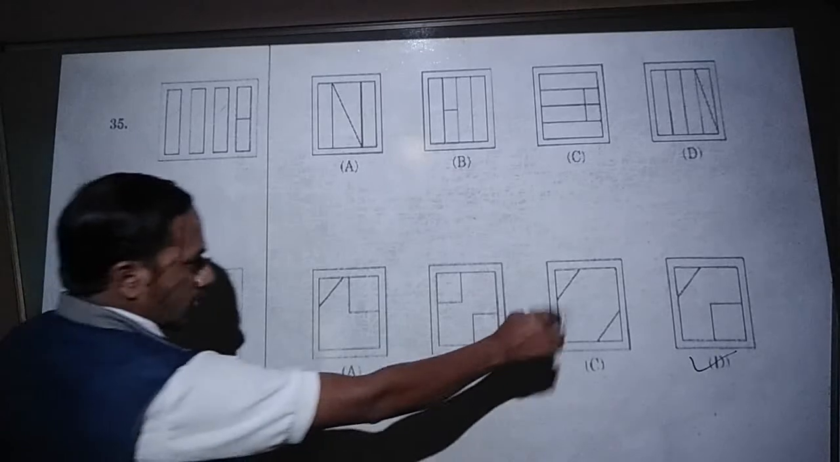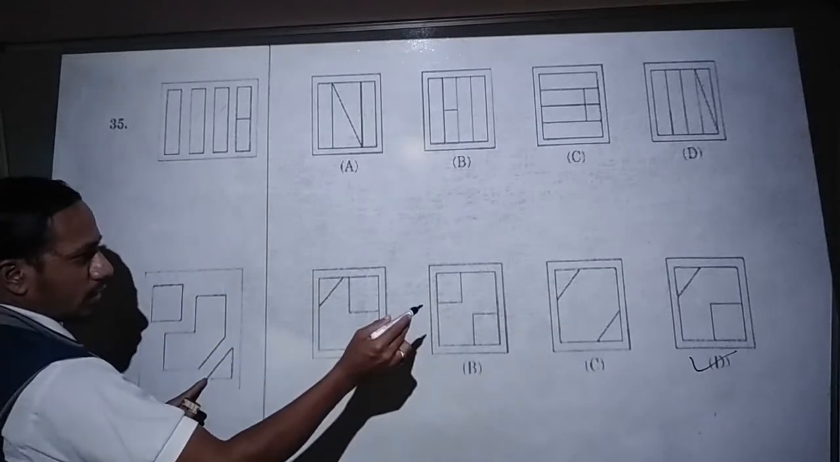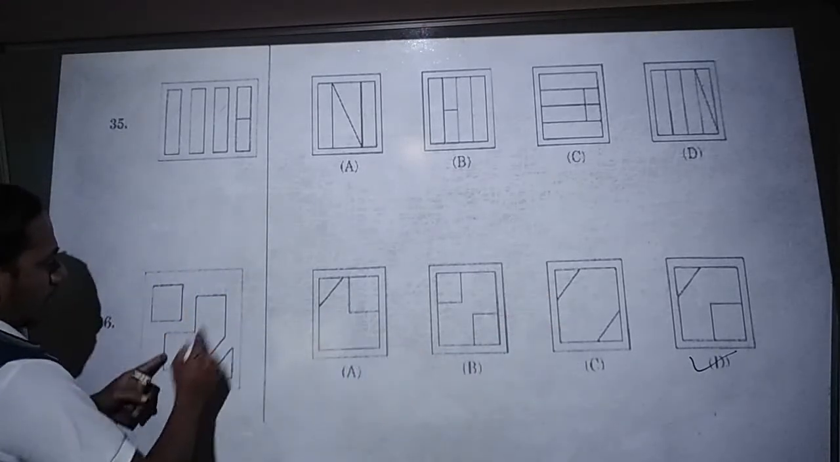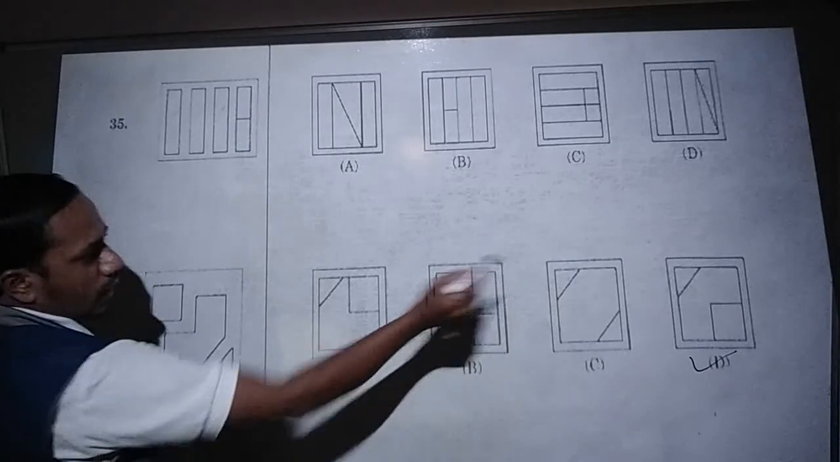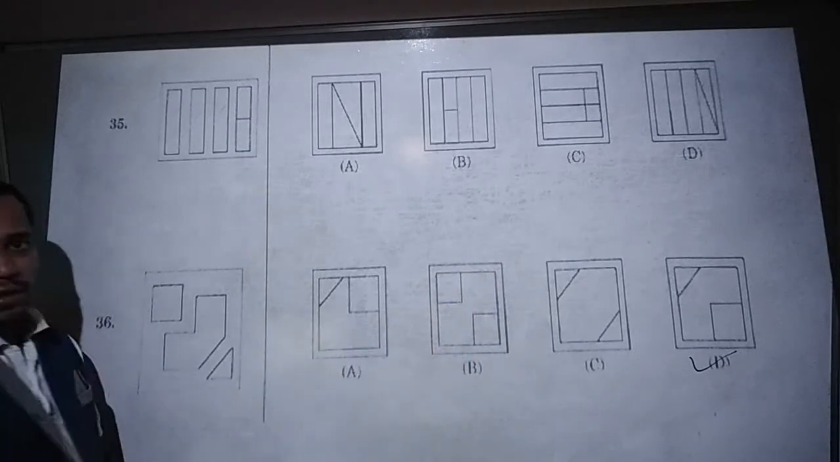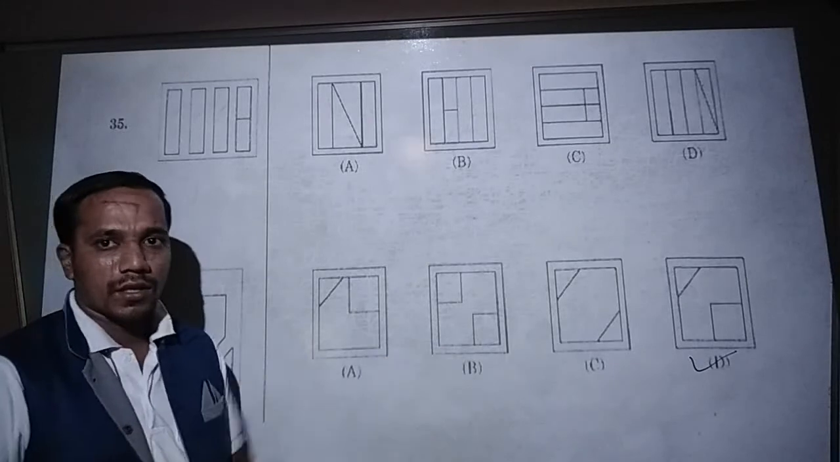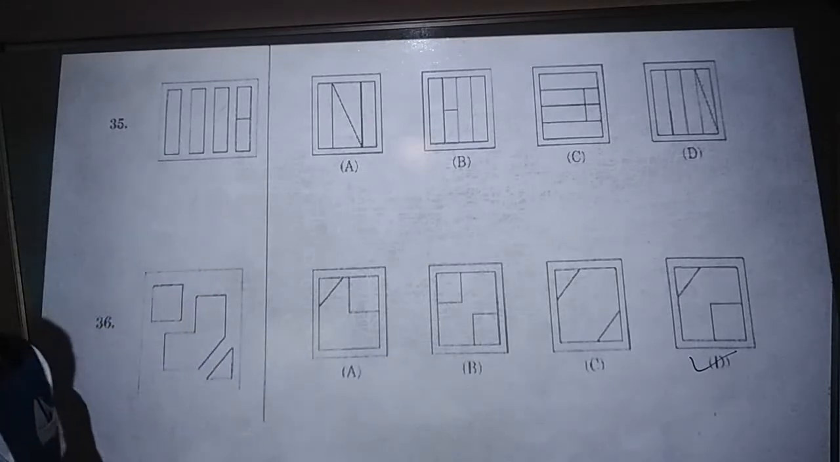Okay, see exactly, a rectangle, not this one, a square, another one like structure, and one triangle. That one you have observed in option D. That's why option D is the correct one. Okay, next.